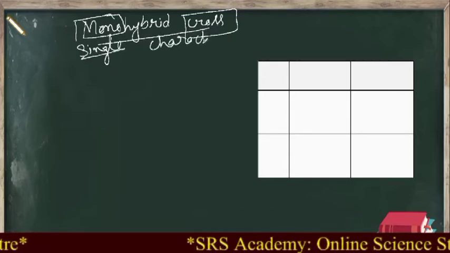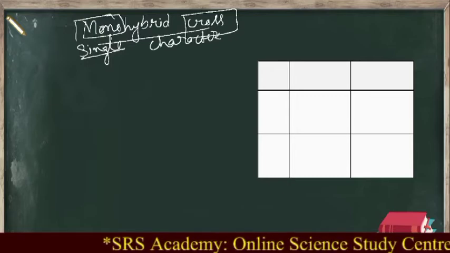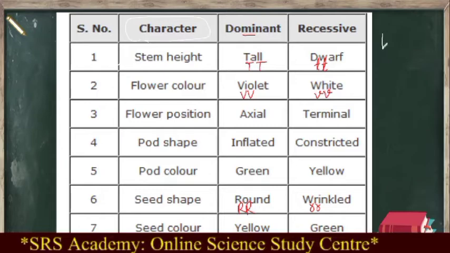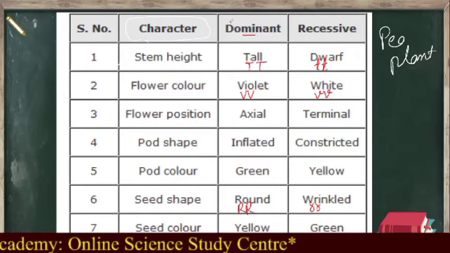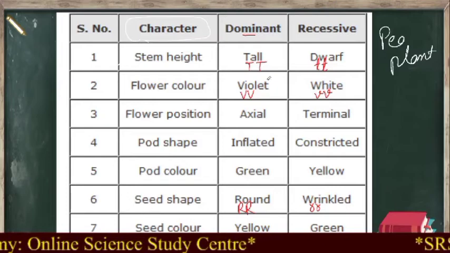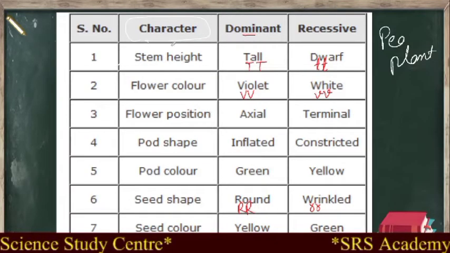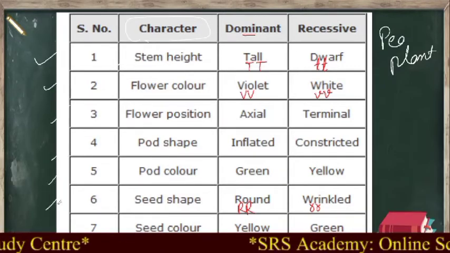Keep it in mind, we are selecting only a single character. For that example, which plant did Mendel take? He took the pea plant. So now from this set of characters, we will select any one character of our choice. You can take any of your choice, either first, second, third, fourth, fifth, sixth or seventh.